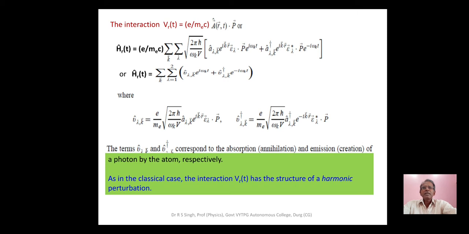This gives H R function of t equal to summation over k summation over lambda equal to 1 to 2 inside bracket v lambda k cap exponential I omega k t plus v lambda k dagger cap exponential minus I omega k t, where v lambda k cap and v lambda k dagger cap respectively correspond to the absorption and emission of a photon by the atom.